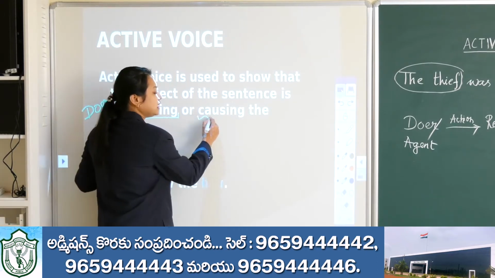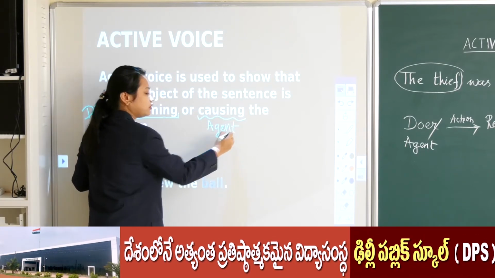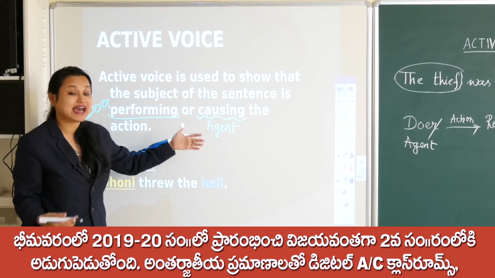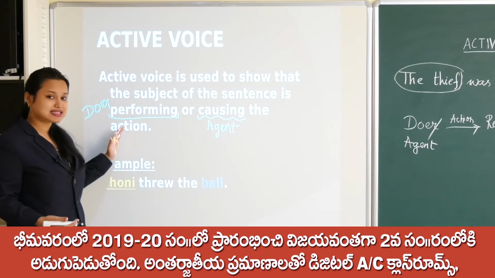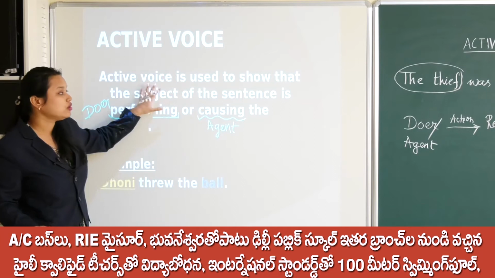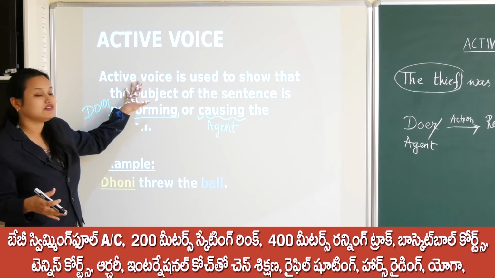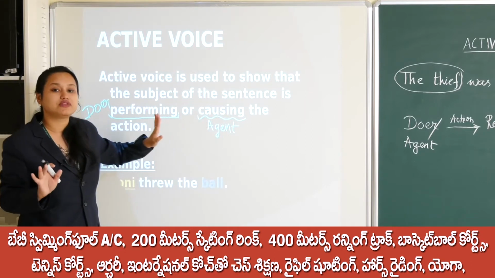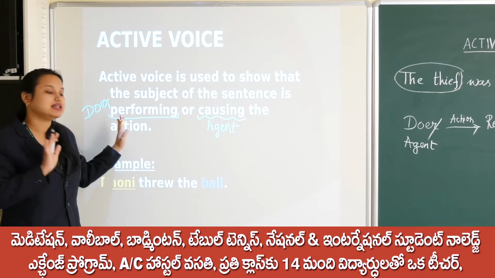Causing means he is the agent. So when he is performing, he can be called the doer, or whenever he is causing the action to happen, we can call him the agent of the action, right? I think this is clear. So what we are saying is that the active voice will show that the subject of the sentence, the main hero in the sentence, is the doer or agent of the action. Then it is active voice.